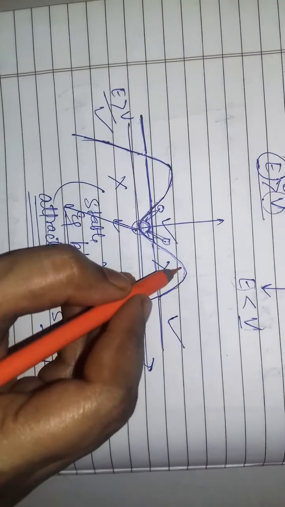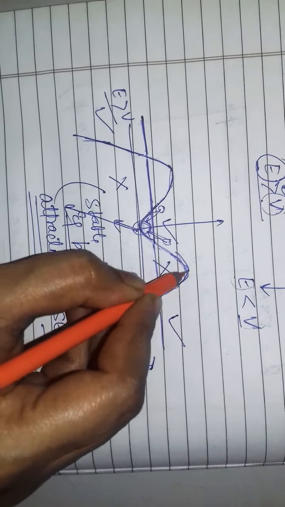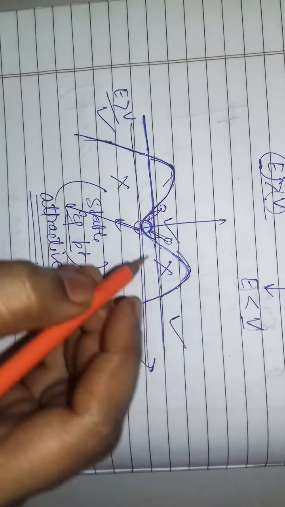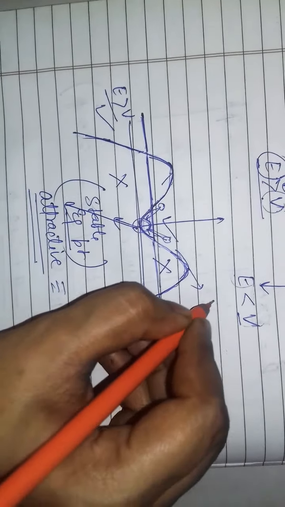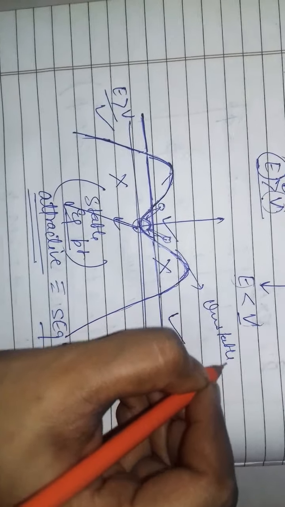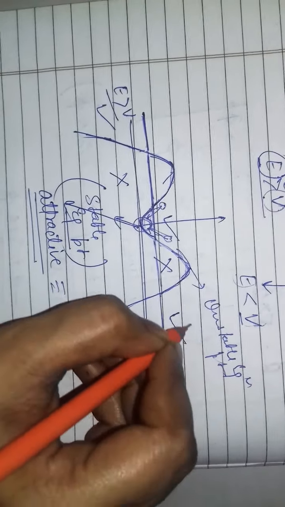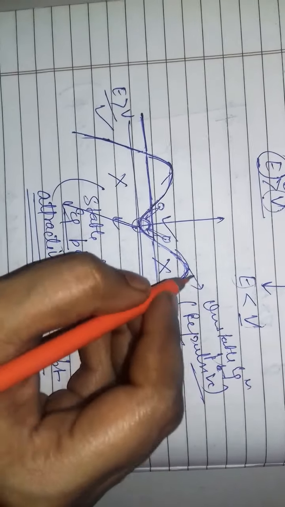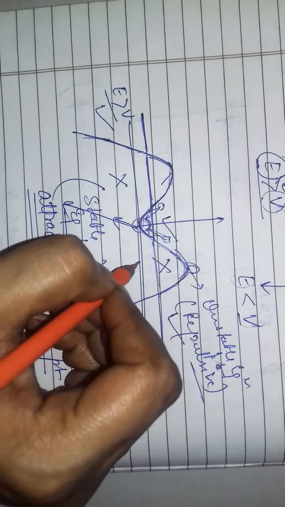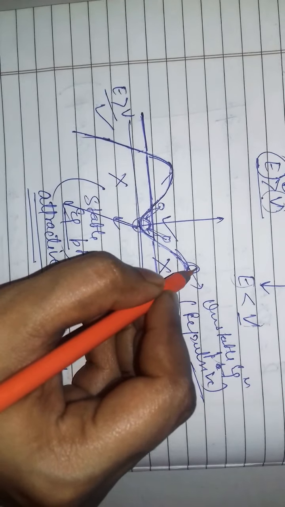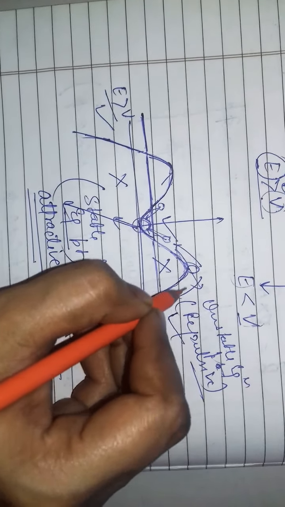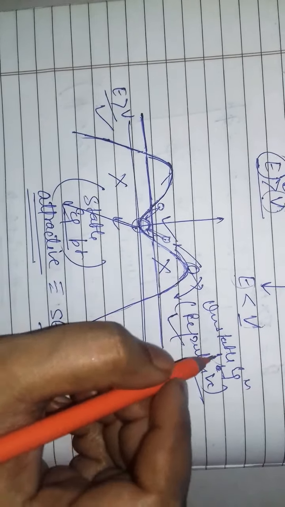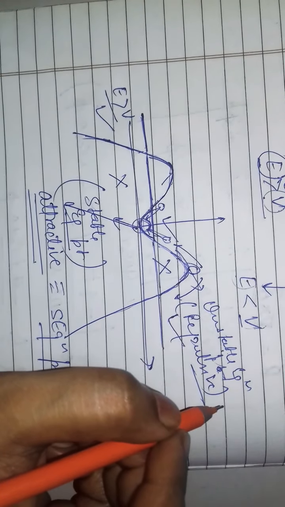And the maxima, this maxima and this maxima, denote your unstable equilibrium point, or you can also say repulsive point. If you keep a ball here, it can't stay stable here, it will fall down and go away from that. That is your unstable equilibrium point.